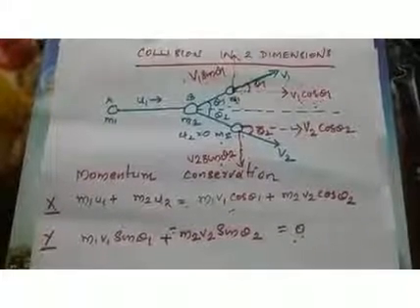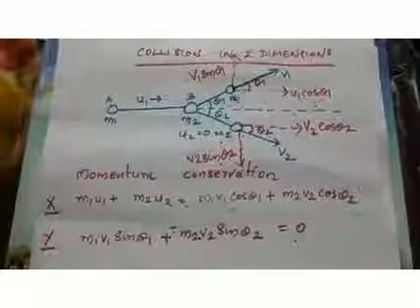Okay. Similarly, energy conservation indicates half m1 u1 square plus half m2 u2 square equal to half m1 v1 square plus half m2 v2 square. Kinetic energy is also conserved. So that's all about collision in 2 dimensions. So we have completed this chapter. With this I am concluding this session and this chapter also.